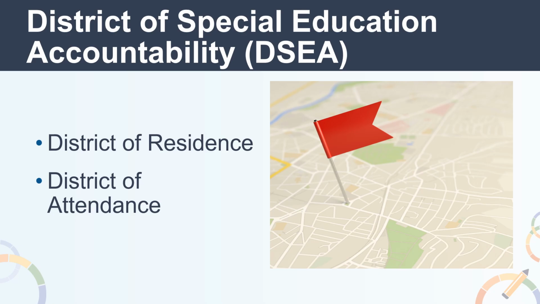And finally, the District of Special Education Accountability, or DSEA. The DSEA rule is applied to all available state indicators for students with disabilities who receive special education services at another district or county office of education. These students are sent back to the District of Residence, or DSEA, and are included in the DSEA's dashboard. For example, a district where the student geographically resides is held accountable for students' CCI outcomes, and the data is included in the District of Residence CCI.